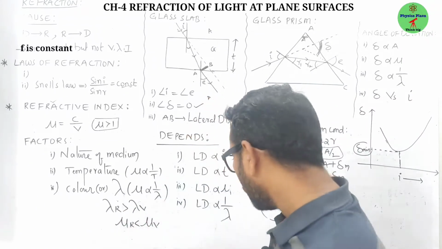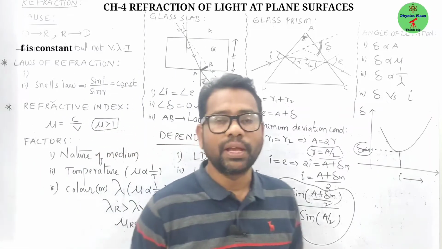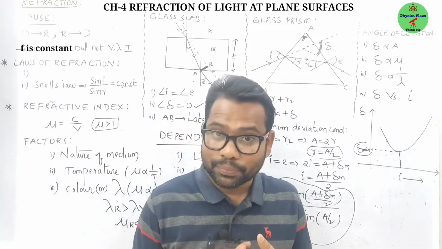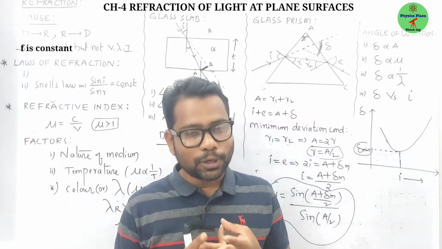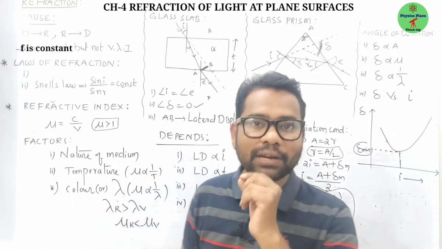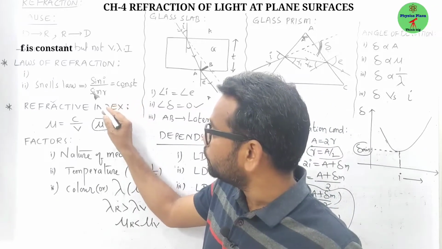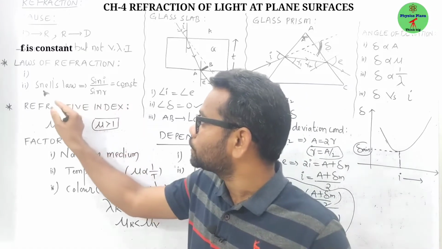Now come to the laws of refraction. According to the laws of refraction, the incident ray, refracted ray, and normal drawn all lie in the same plane at the point of incidence. And the second one is that the ratio of sine of angle of incidence to the sine of angle of refraction always remains constant. It is called Snell's law.